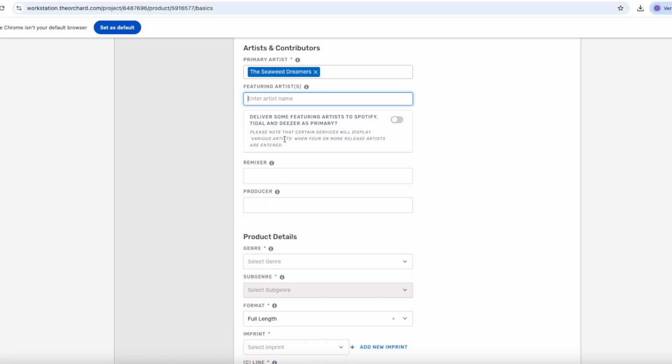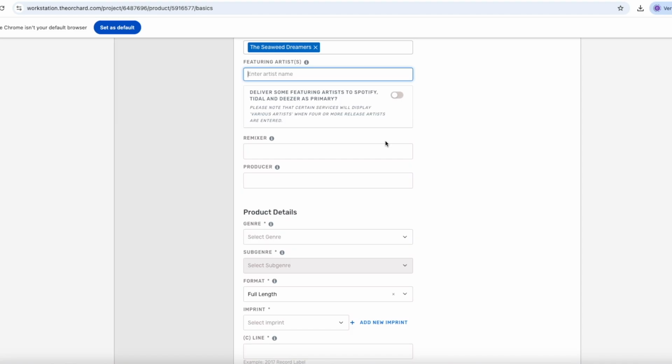If you do have a featuring artist that you want to highlight equally with the main artist, we recommend using the option Deliver as featuring artist to Spotify, Tidal, and Deezer as primary. Some platforms like Apple can get confused if there are two primary artists listed on the release. That's why we suggest always putting features in the featuring field and choosing Deliver as primary. This way, platforms can handle it properly, and they will show them as an extra main artist. And we also avoid issues on the platforms that can handle it properly.